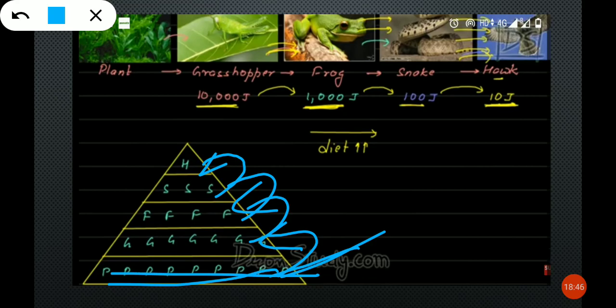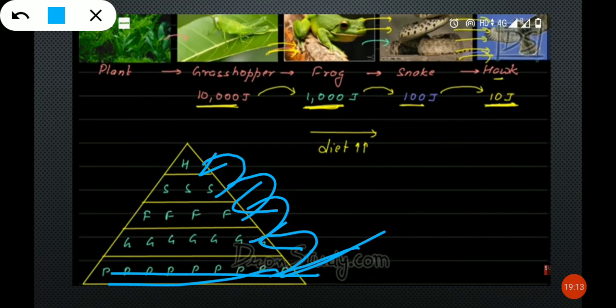Suppose hawks' number is more and snakes are very less in the environment, what happens? That is the imbalance. If snakes are less and hawks are more, then hawks won't get snakes to eat, right? Then hawks will decrease. So the whole ecosystem, the whole environment will get imbalanced.